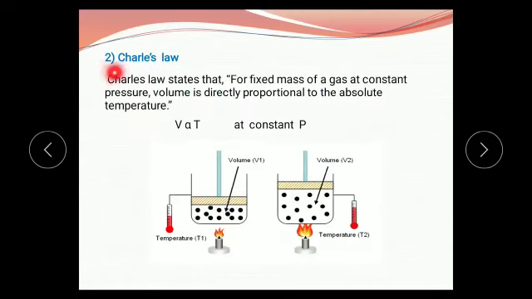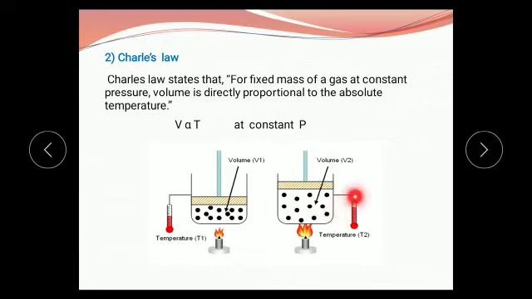Then the second law is called Charles' law. Again observe this diagram. Here the temperature of gas molecules increases, and if the temperature increases, the molecules collide with each other and with the wall of the container with greater speed, and due to that the piston is pulled up in the outward direction and volume increases, but pressure remains constant.